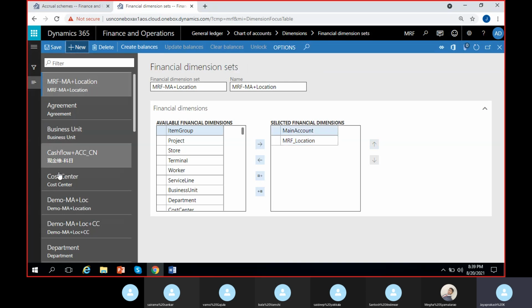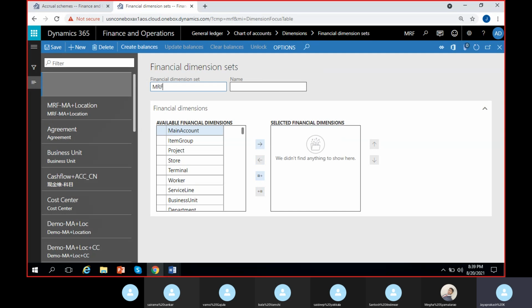Okay. I'll create one more. Now just click on new and create MRF main account plus location, or I'll just call it location plus department. Main account plus location plus department.